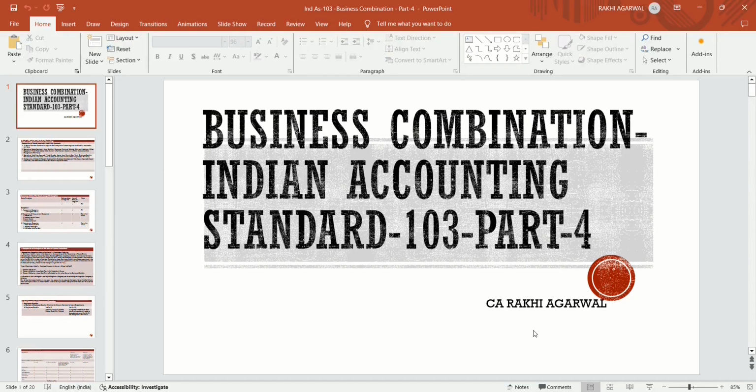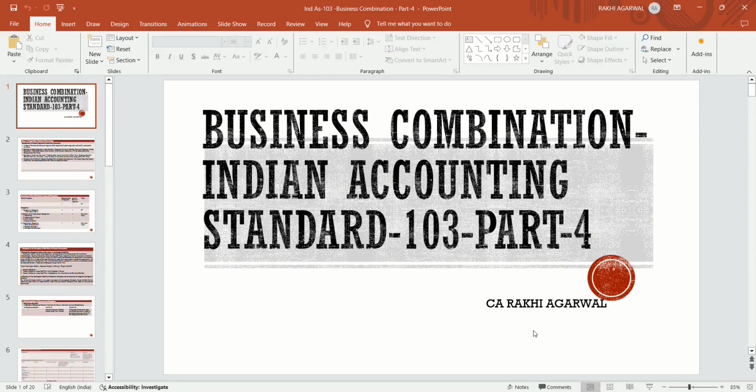The concentration test is not mandatory, it's optional. Then there are different methods of business combination: the acquisition accounting and the common control transaction. What is acquisition accounting? Acquisition accounting is where an entity acquires another entity outside the group, and common control is the method where an entity acquires another entity within a group.